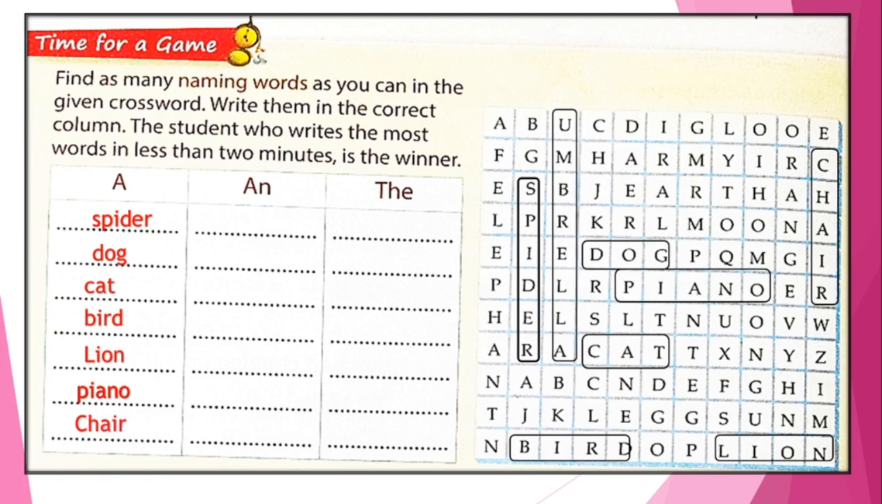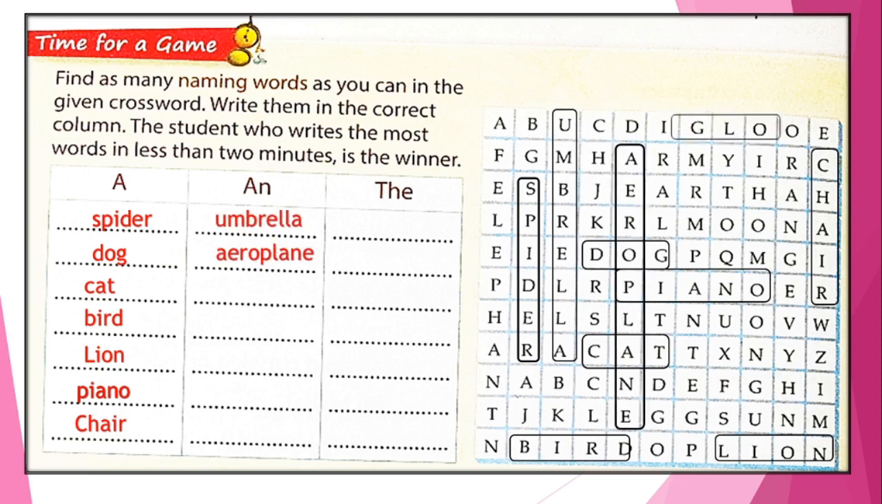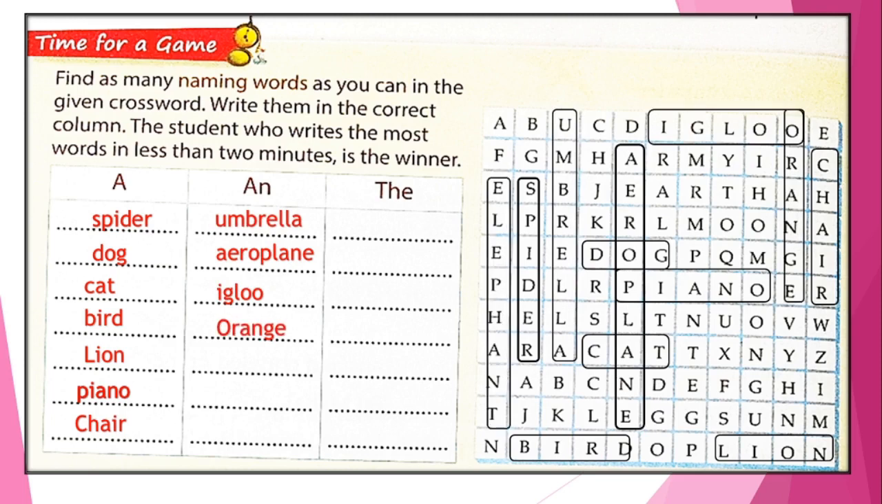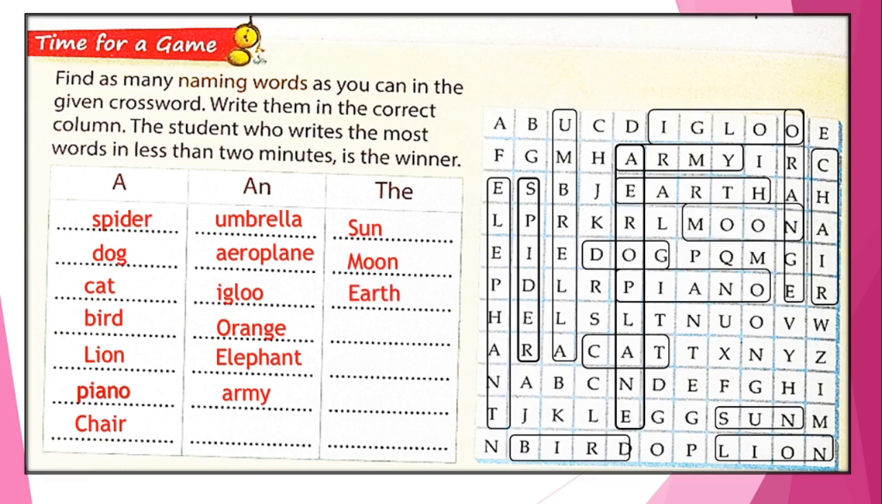Which words come under an? An umbrella, an aeroplane, an igloo, an orange, an elephant, an army. Which words come under the? The sun, the moon, the earth.